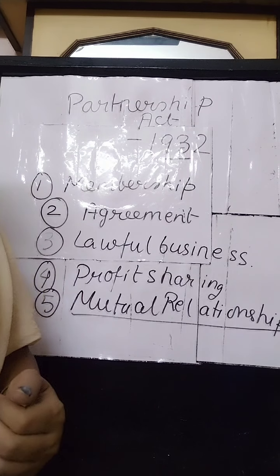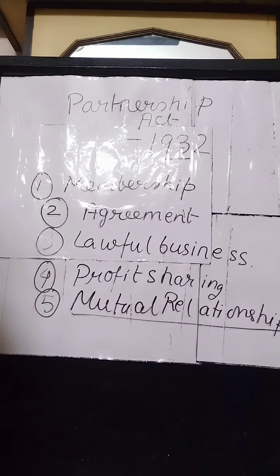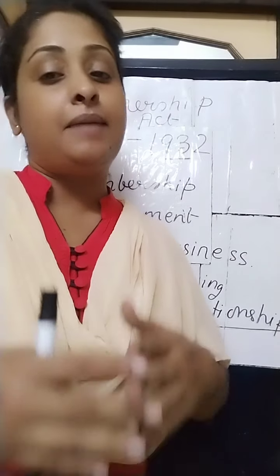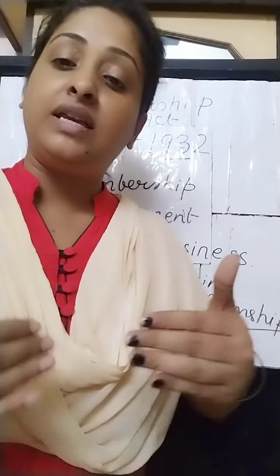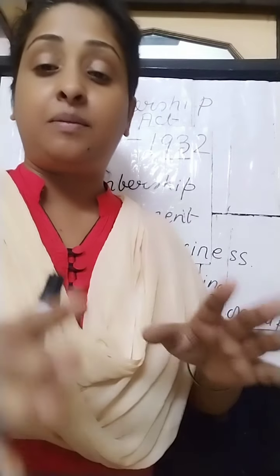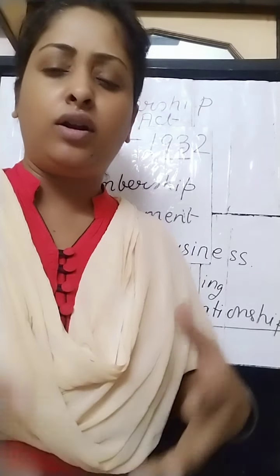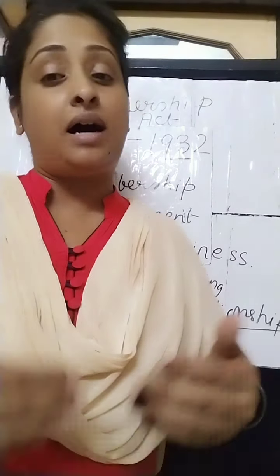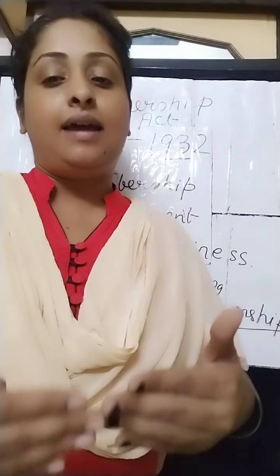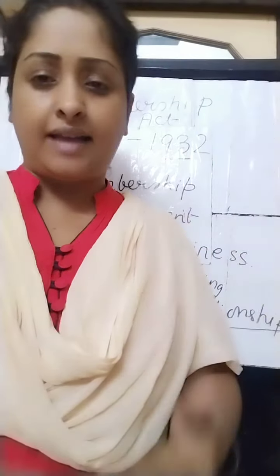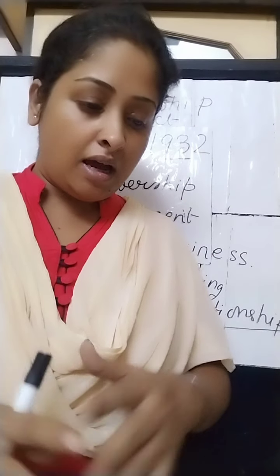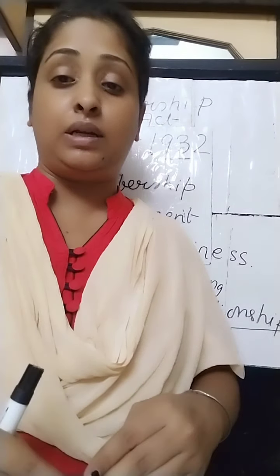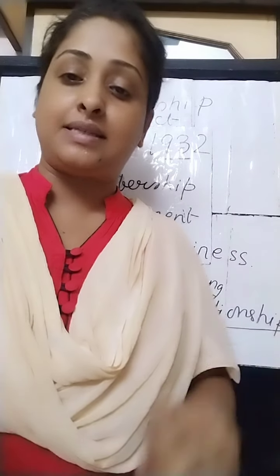the other partners. Thus, the business can be carried on by the partners or by a firm acting on behalf of others. Means somebody can actively participate in the business, or somebody may not actively participate. On his behalf, he can appoint an agent who will be active, but the partner is inactive. Maybe he is staying abroad, or for some other reason may not participate actively in the management. In that case, some other person on his behalf can actively participate in the management. But there must be a mutual relationship, that their participation must be done mutually with the consent of all the partners present in the business.